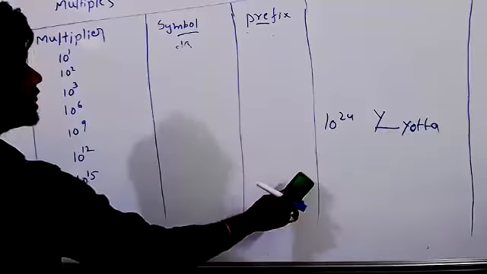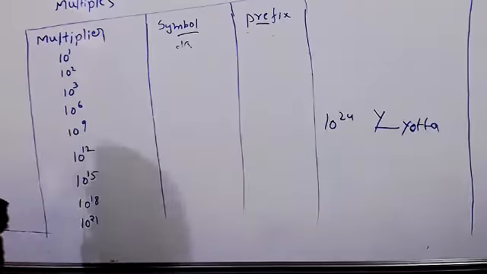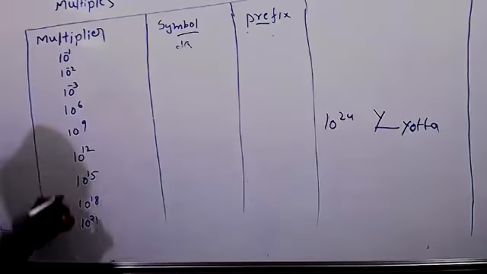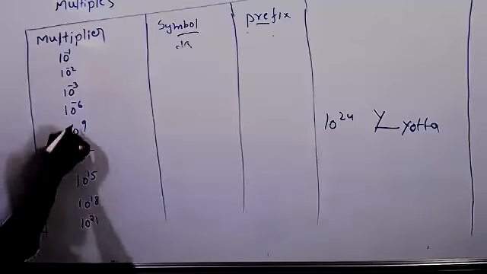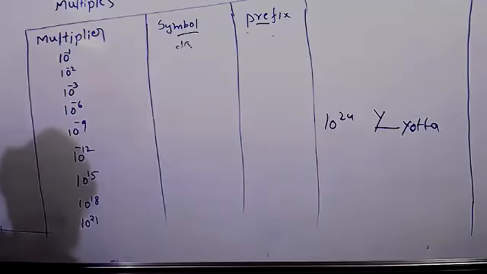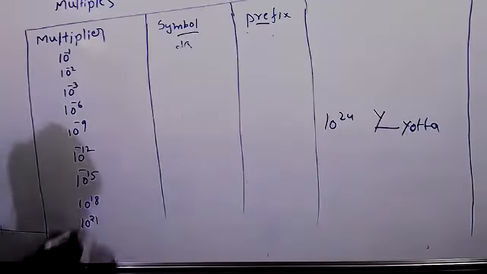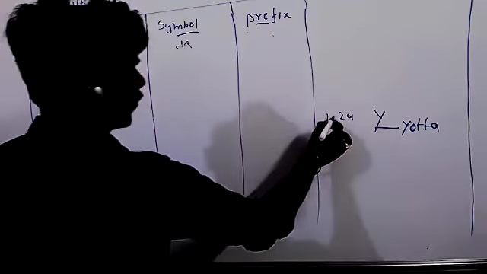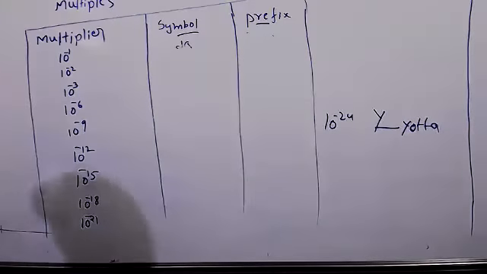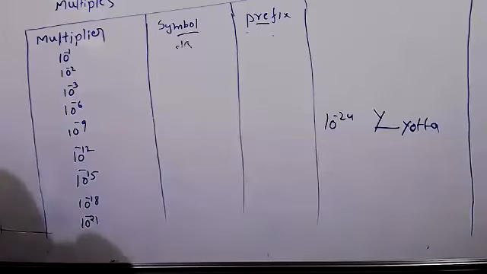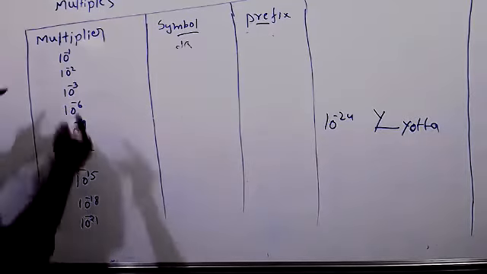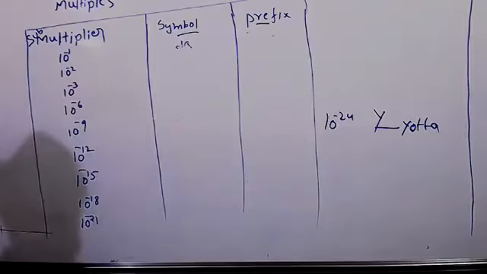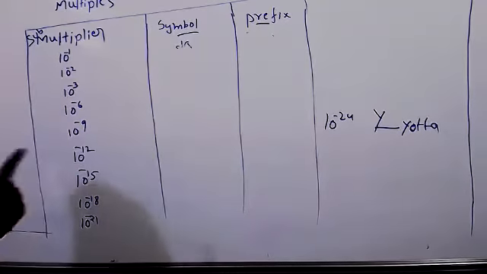Next one, submultiples. Submultiples we know: 10 to the power of -1, 10 to the power of -2, 10 to the power of -3, 10 to the power of -6, 10 to the power of -9, 10 to the power of -12, 10 to the power of -15, 10 to the power of -18, 10 to the power of -21, 10 to the power of -24. Numbers are same, but now this is submultiples. We just have to mention 10 to the power of minus here.